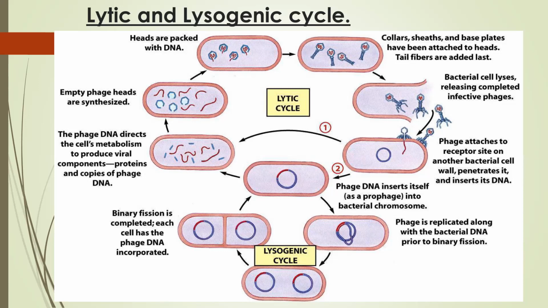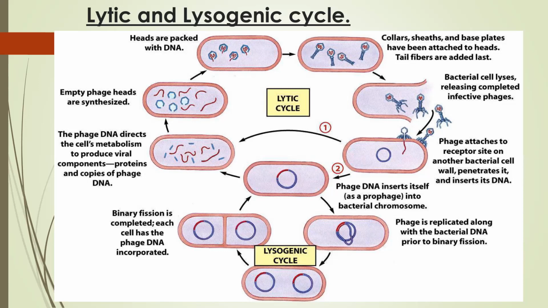These bacteriophages are coming and landing on the surface of the cell. Now, after attaching, they are penetrating their genetic material, which may be either RNA or DNA. They are introducing the genetic material inside the cell.